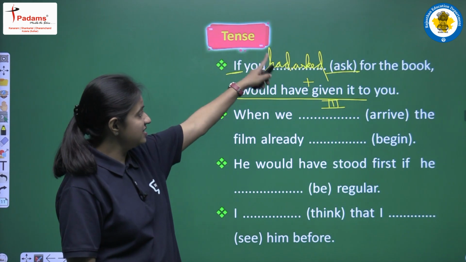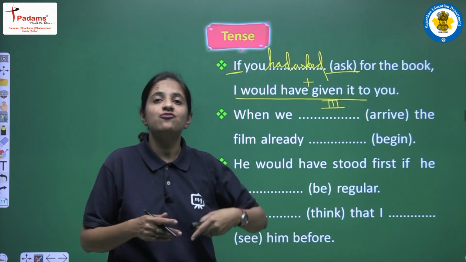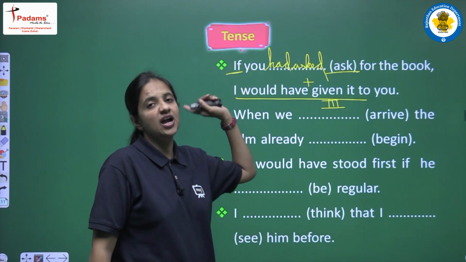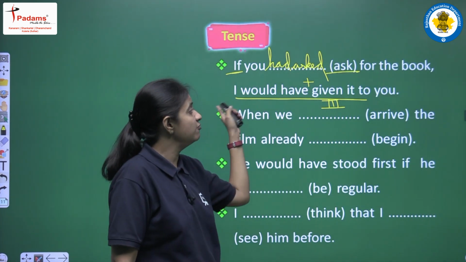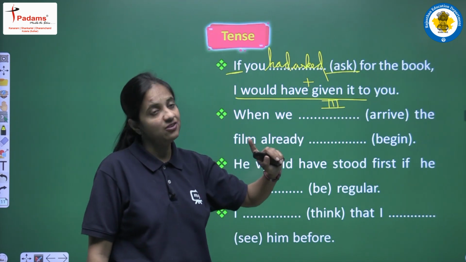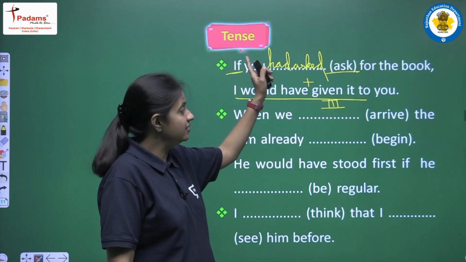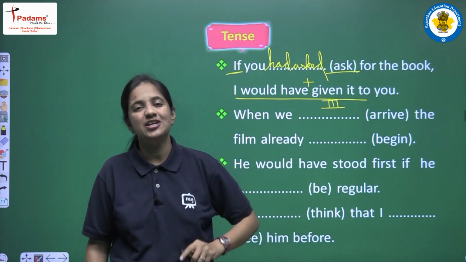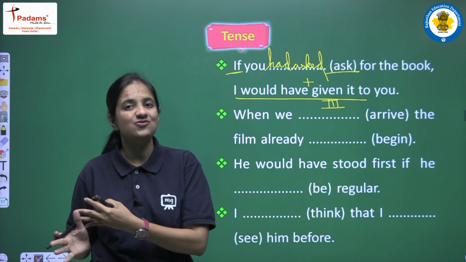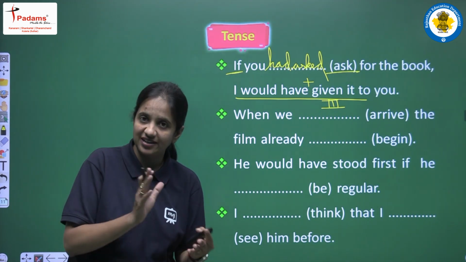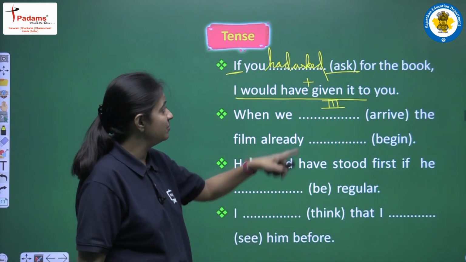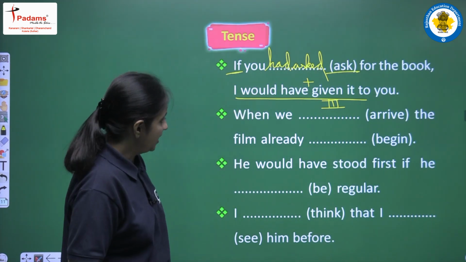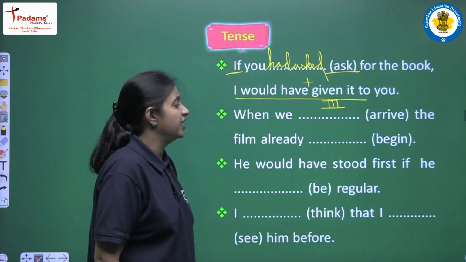So after reading the sentence you have to observe what kind of sentence we are having. So when we are having if, we are having a condition clause and one result clause, then second thing we have to observe is the structure. In a result clause we are having would have plus third form. So at that time it is very much clear that in the condition clause we have to use past perfect tense, and yes, past perfect tense means had plus third form. Clear? Next: when we arrive, film already begins.